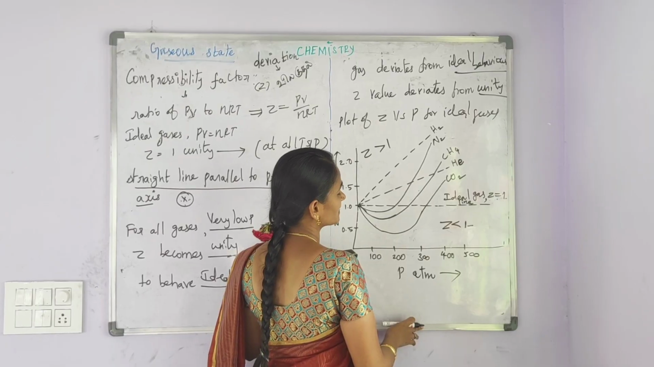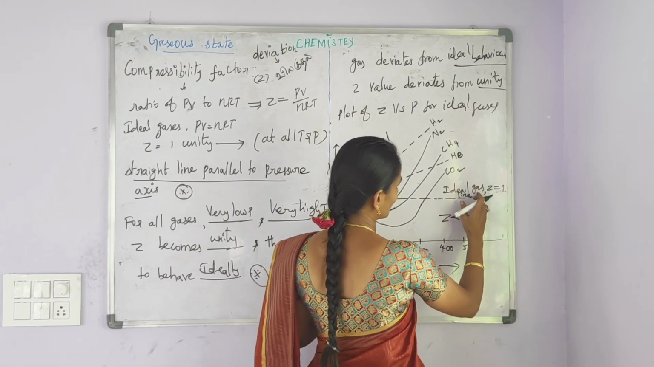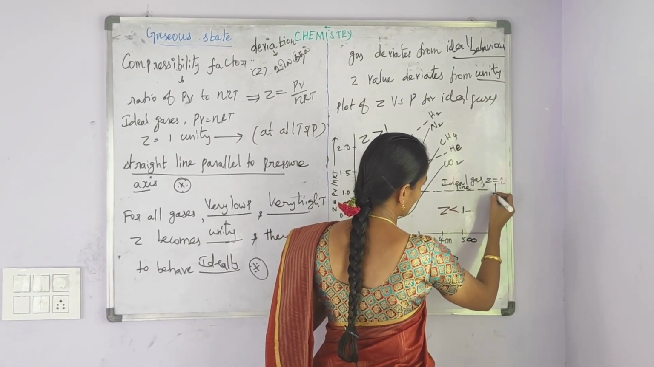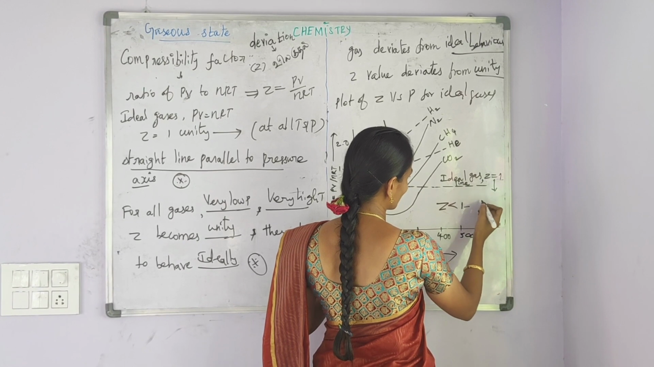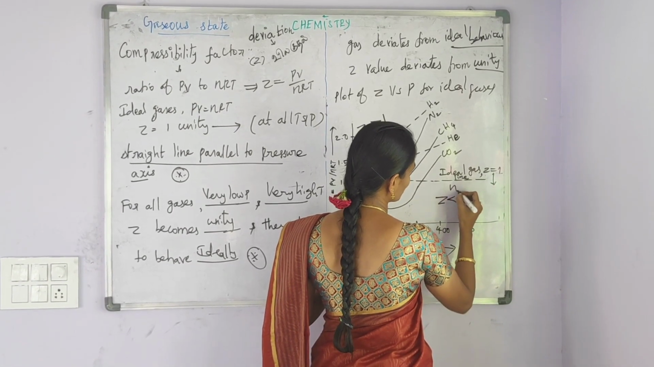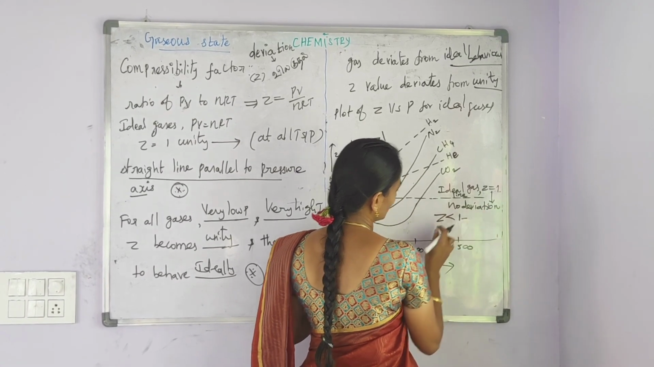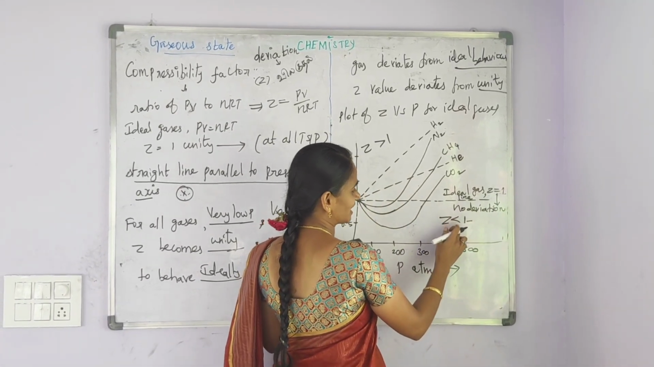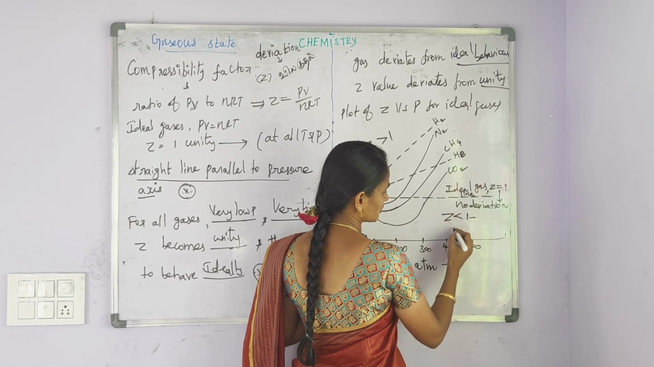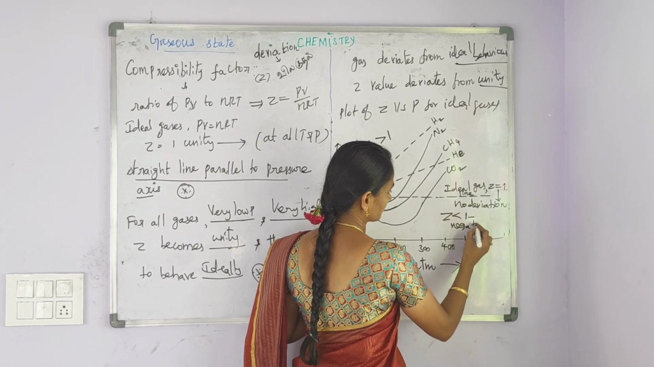Let us consider this graph. For an ideal gas, the compressibility factor value is 1, that is Z = 1. It shows there is no deviation. But when the Z value is less than 1, it shows the negative deviation.